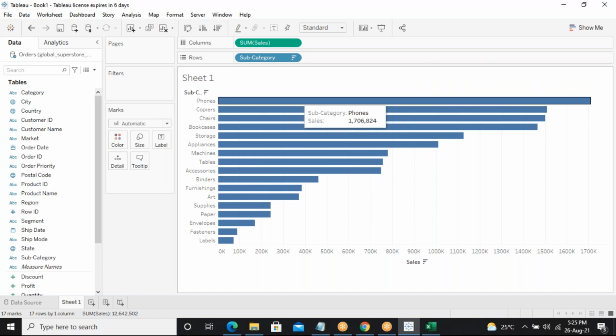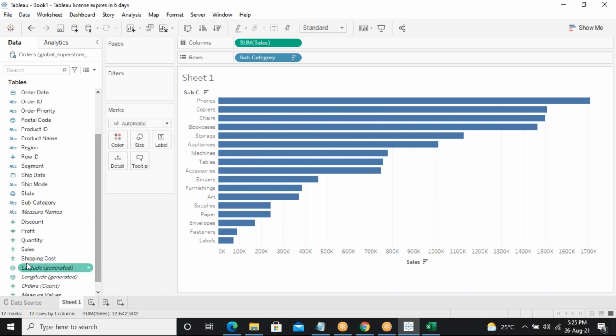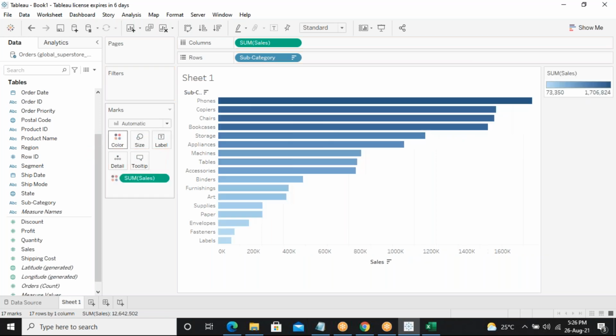Yes, sir. So now I'm going to show you the difference in this place. What is the difference between dimensions and continuous? From this left side I'm going to take sales, and I'm dragging and dropping it into colors. What is happening?